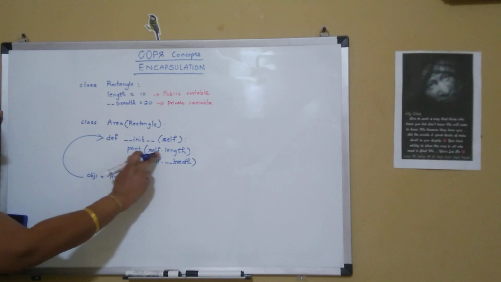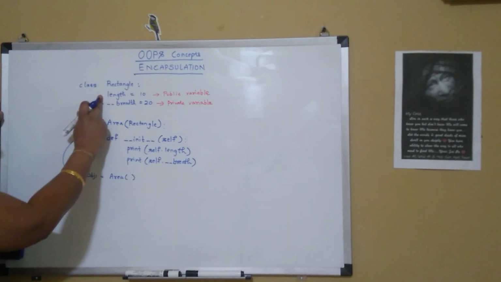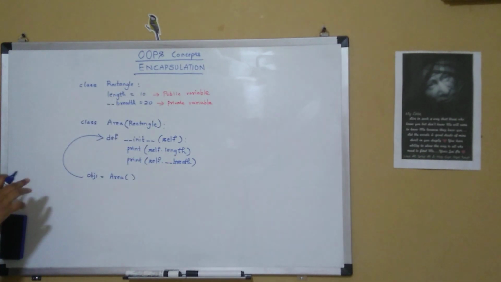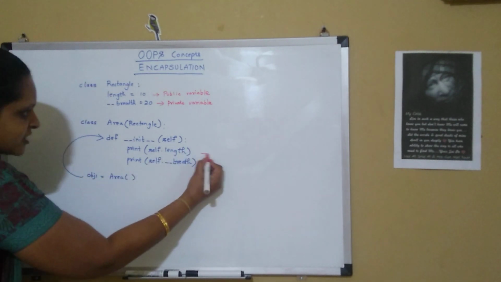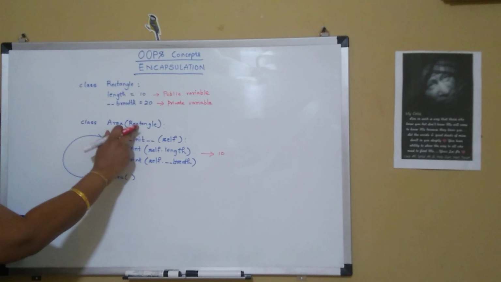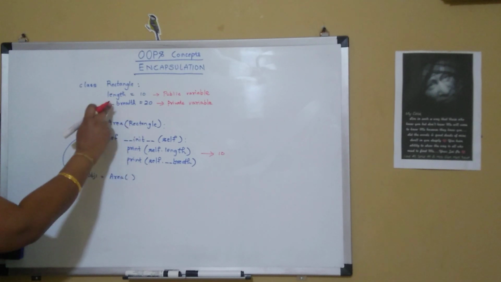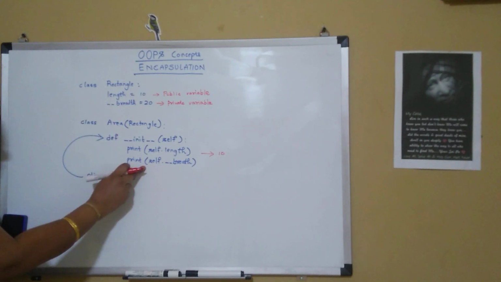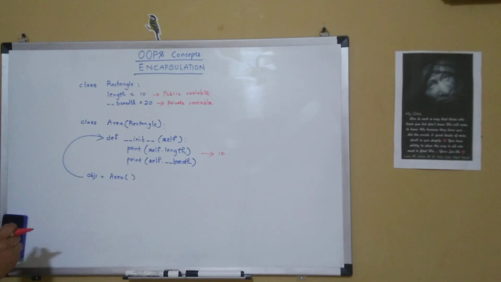Now if I say print self.length, since length is a public variable, it prints 10 on the console. And even though Area has inherited the properties of Rectangle, since breadth is a private variable, it cannot be accessed in this particular class.